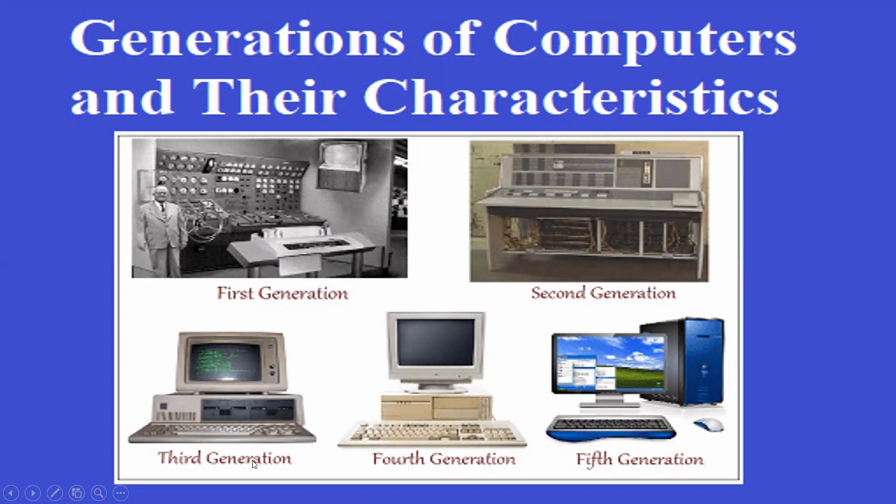ICs, that is integrated circuits. The size becomes smaller. In the fourth generation, we are using VLSI, very large scale integration. The size becomes smaller, it also becomes smarter, and its speed also becomes very fast.